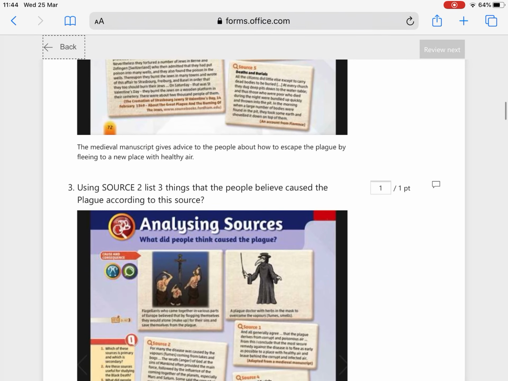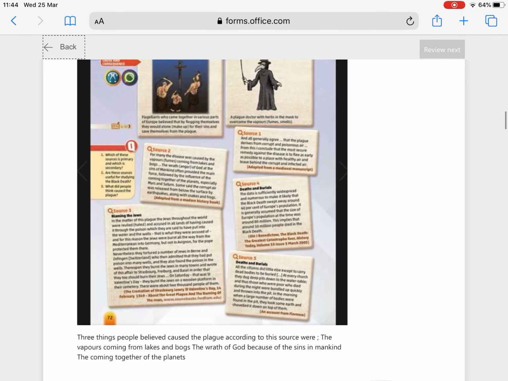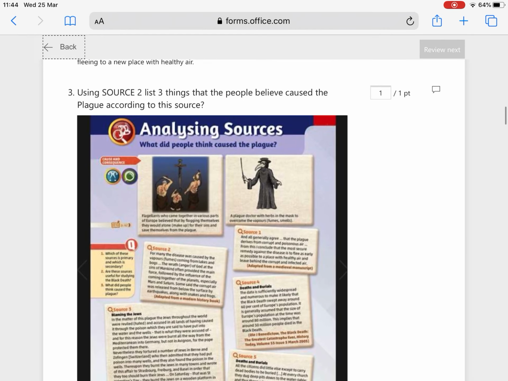Okay, using source 2, list 3 things that the people believed caused the plague according to this source. So we're on to a new source here. It says 3 things people believed caused the plague according to this source were the vapors coming from lakes and bogs, the wrath of God because of the sins of mankind, and the coming together of the planets. Perfect answer. Some people got confused on this and took the information from the wrong source. So always when you're answering, guys, make sure you're sure of the question. Using source 2, make sure that you read the question and that you're taking your information from the right place.